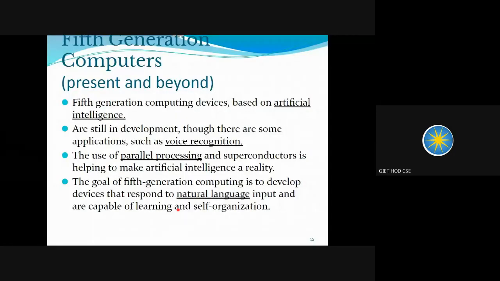And last but not least, we have fifth generation computers. These fifth generation computing devices are based on artificial intelligence, like robotics and all other machines. They are still in development, still under construction, not fully developed. Though there are some applications such as voice recognition. The use of parallel processing and superconductors is helping to make artificial intelligence a reality.